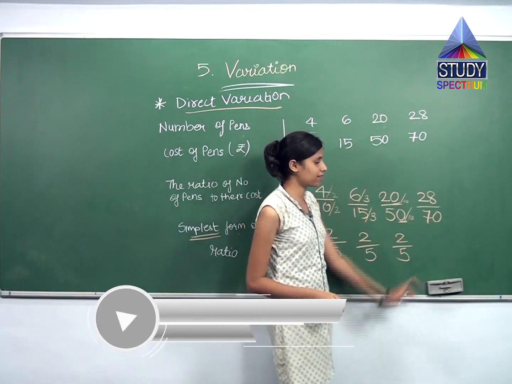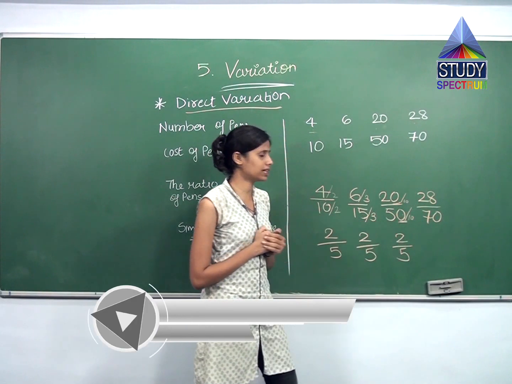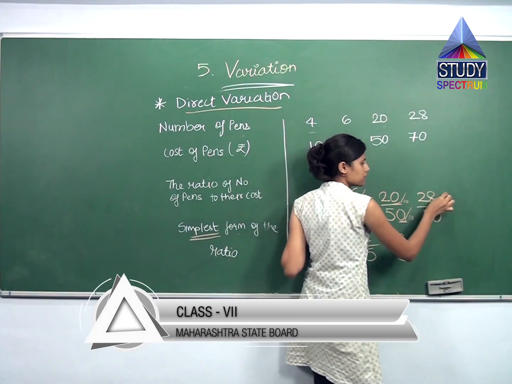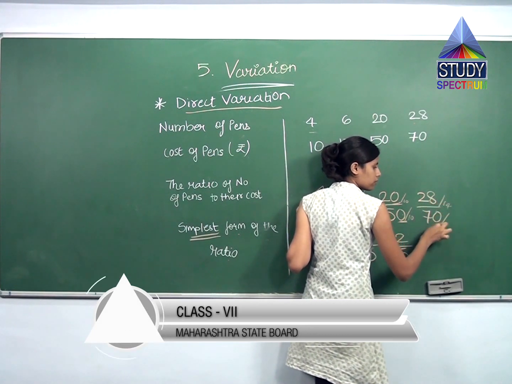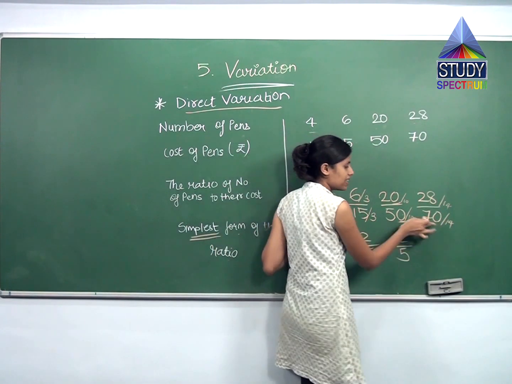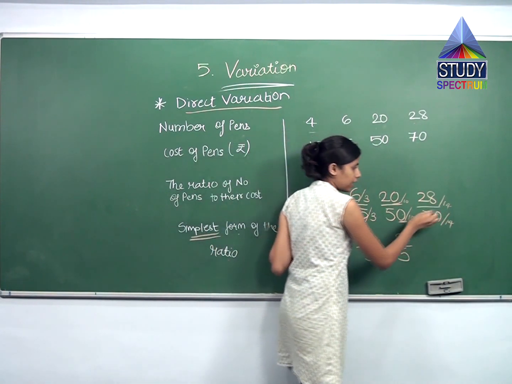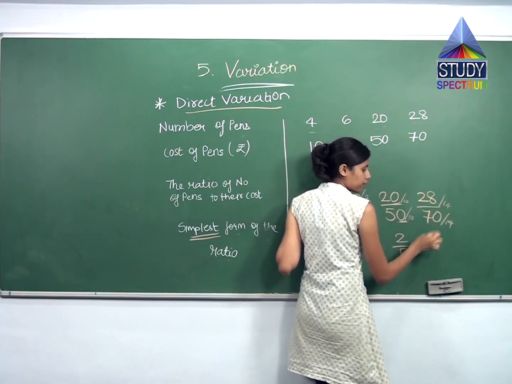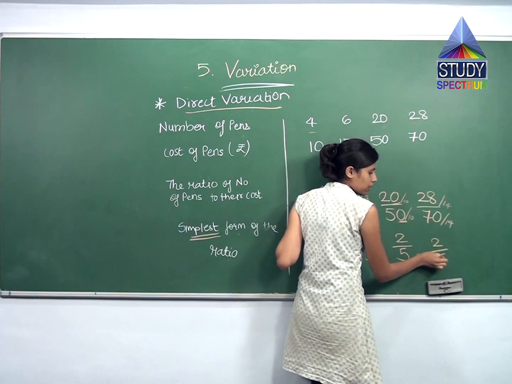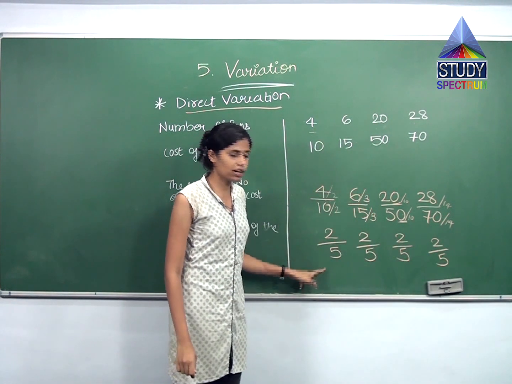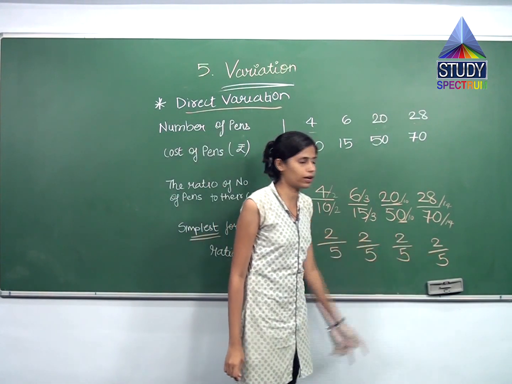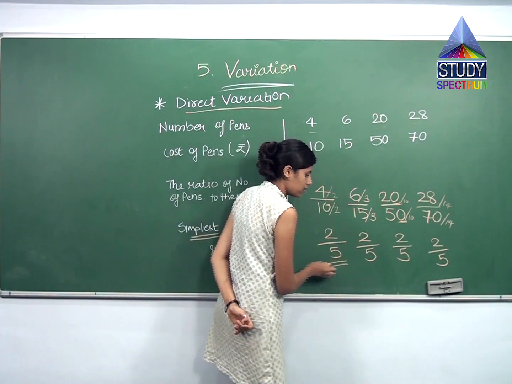Now 28 and 70. ये दोनों कौन से टेबल में आते हैं? By applying test of divisibility, you can find that both come in the table of 14. 14 2s are 28 and 14 5s are 70. So I can say that 28 divided by 14 gives me 2 and 70 divided by 14 gives me 5. So what is the ratio? 2 by 5, 2 by 5, 2 by 5, 2 by 5. See, all of them are the same.